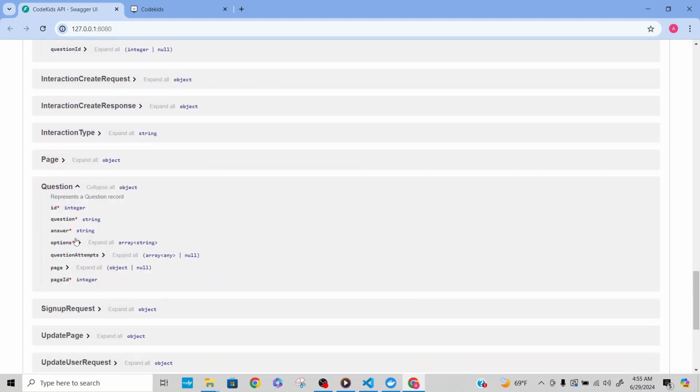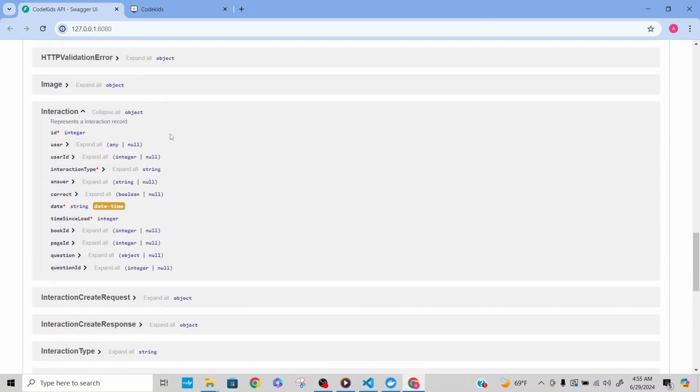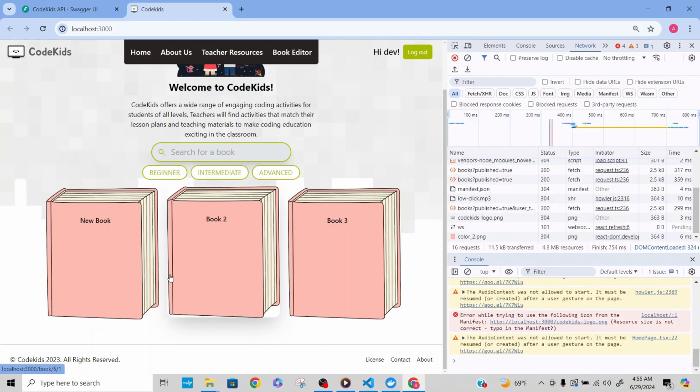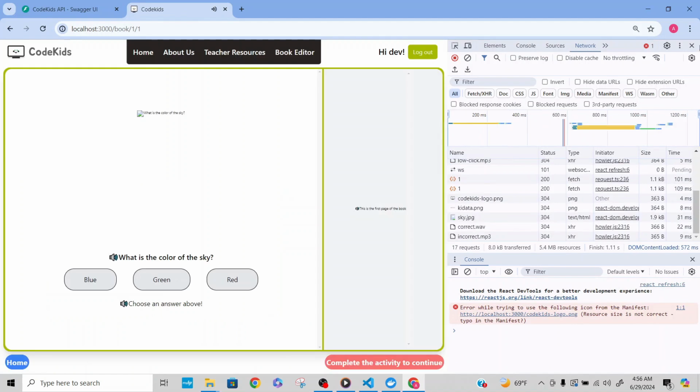The reason I mention this and reiterate this is because books function in a way in which the user cannot move on to the next question or complete a book until they've gotten the current question that they're on correct, right? So you can't move to the next question until you've gotten it correct.